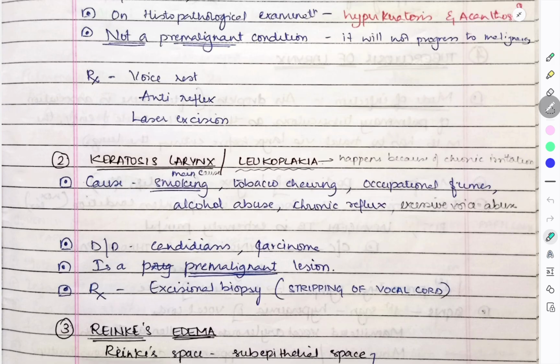Coming to the second entity, we have keratosis larynx, also known as leukoplakia, and this happens because of chronic irritation. The cause is mainly smoking. Smoking is the cause of keratosis larynx. Others are tobacco chewing, occupational fumes, alcohol abuse, chronic reflux, and excessive voice abuse. Since it is leukoplakia, the differential diagnosis is candidiasis and carcinoma. It is a pre-malignant lesion, and the treatment is excisional biopsy and stripping of the vocal cord. So this was about keratosis larynx.